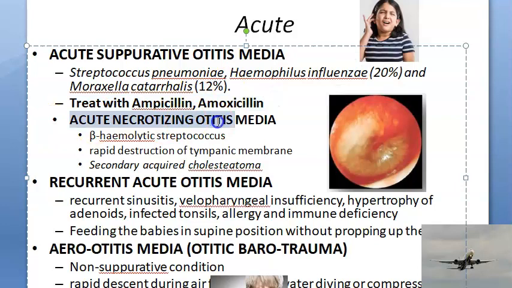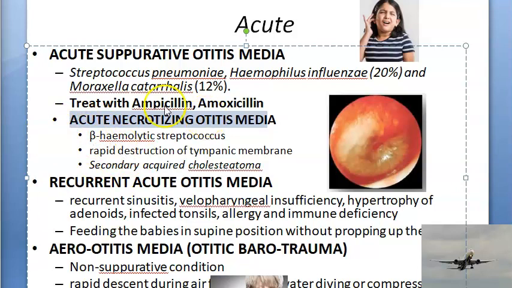Okay. There is a variant of this suppurative otitis media, guys, called necrotizing otitis media. In this, there will be rapid destruction of the tympanic membrane. That is because of beta hemolytic streptococcus. This is basically in children who have measles, scarlet fever, influenza, all those children can have this.